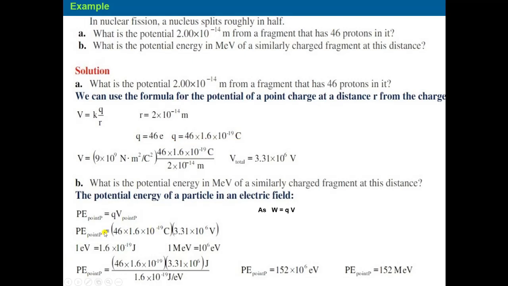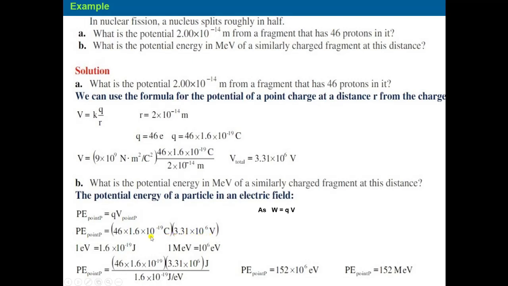Then the potential energy will be QV. Q is 46 multiplied by 1.6 × 10^-19 coulomb, multiplied by V, and the value of V you have is 3.31 × 10^6 volt.